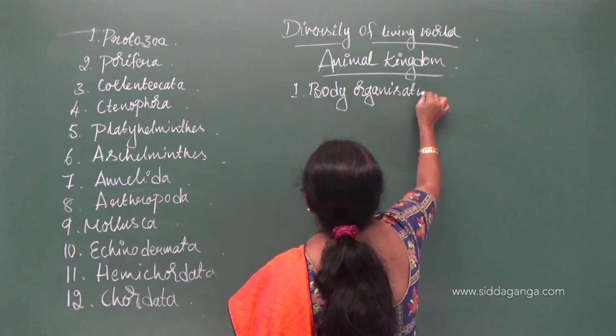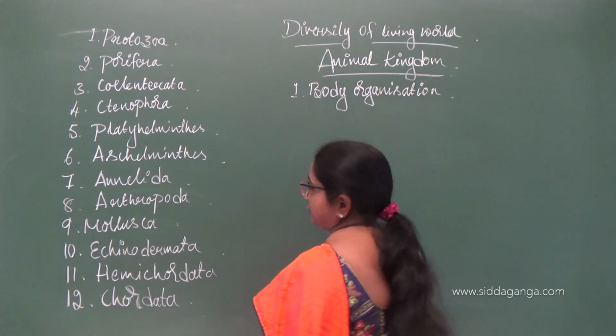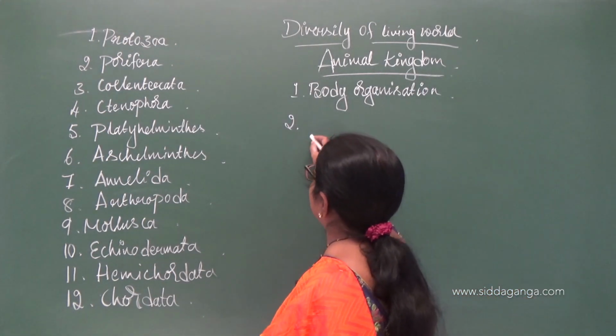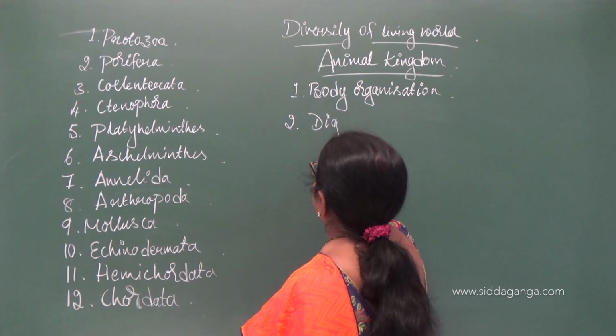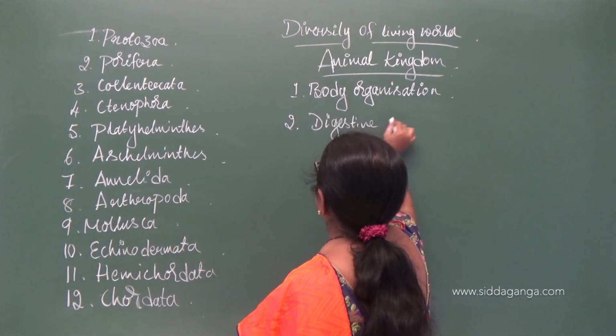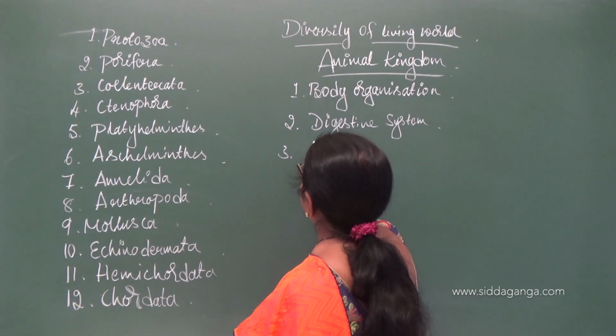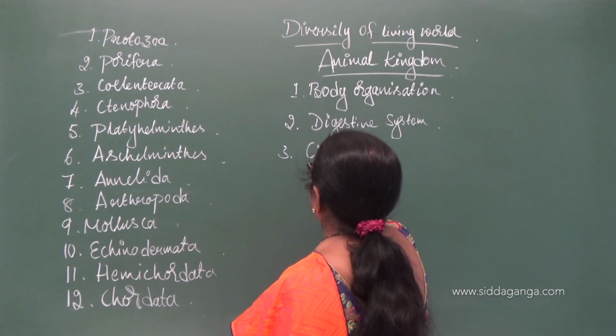Body organization, or it is also called cellular organization of the body. The second one is based on their digestive system. Third, based on their circulatory system.